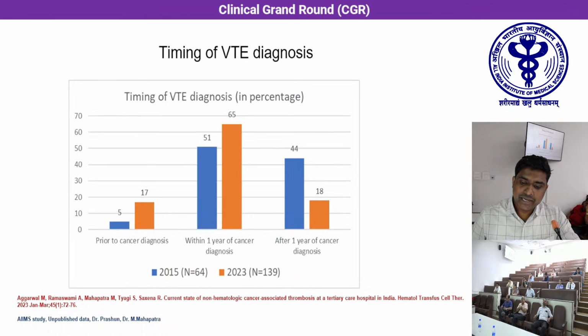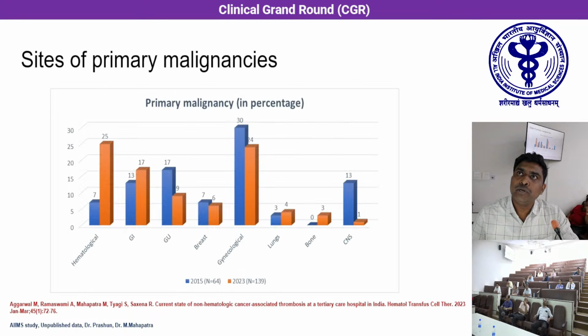Coming to timing of VTE diagnosis, most, if not all, patients were diagnosed with VTE within 1 year or after 1 year of diagnosis of cancer. However, it can be noted that the incidence of diagnosing VTE increased more than 3 times before the diagnosis of the malignancies. This was seen in our second study. Coming to the sites of primary malignancies, in our first study, gynecological malignancies were the most common primary malignancy sites, followed by genitourinary and gastrointestinal sites. Whereas in our second study, the hematological malignancies were the most common, narrowly followed by the gynecological malignancies.